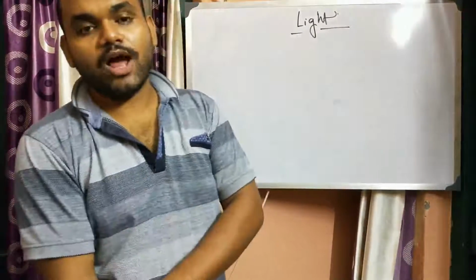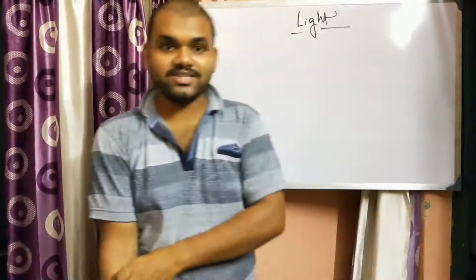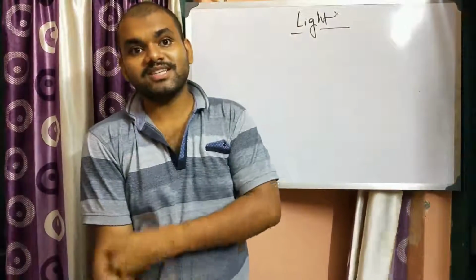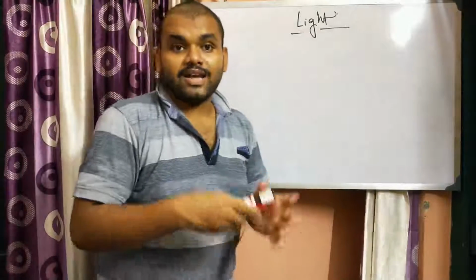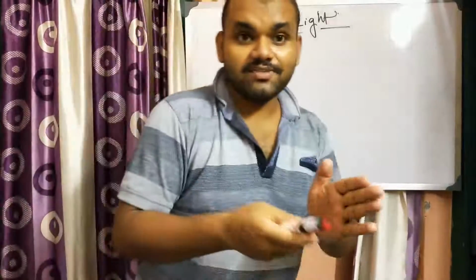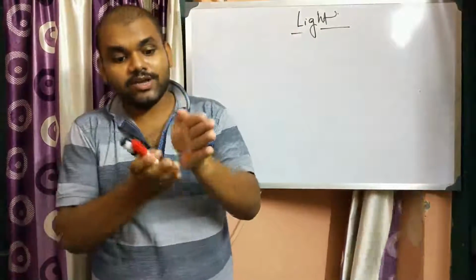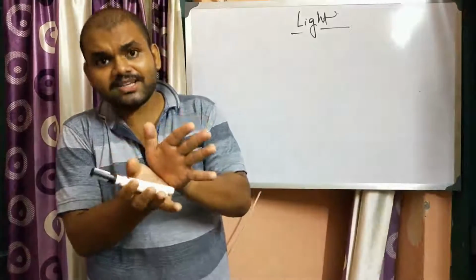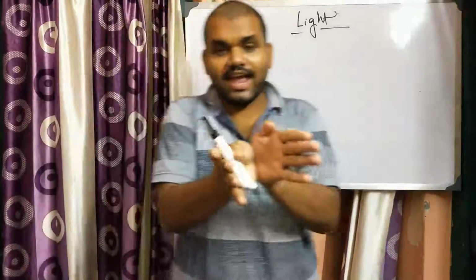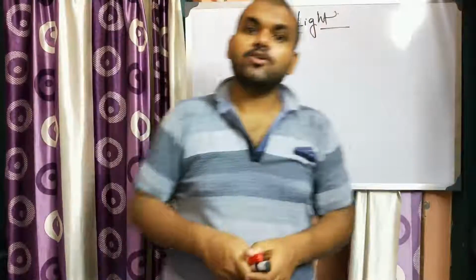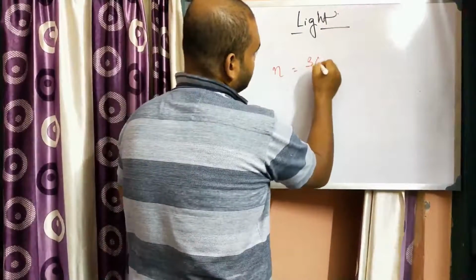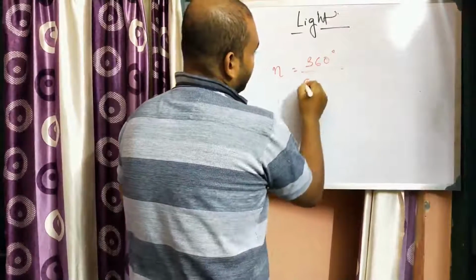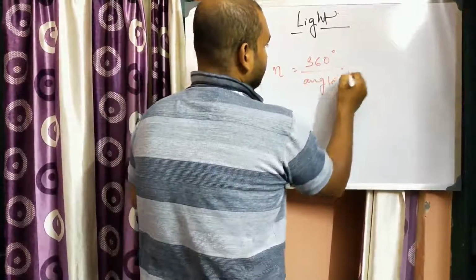And what is the formula? How will you get the number of images? The number of images is 360 divided by the degree by which the mirrors are placed. So what is the angle between the mirrors, minus 1. So the number of images n is equal to 360 by the angle, minus 1.